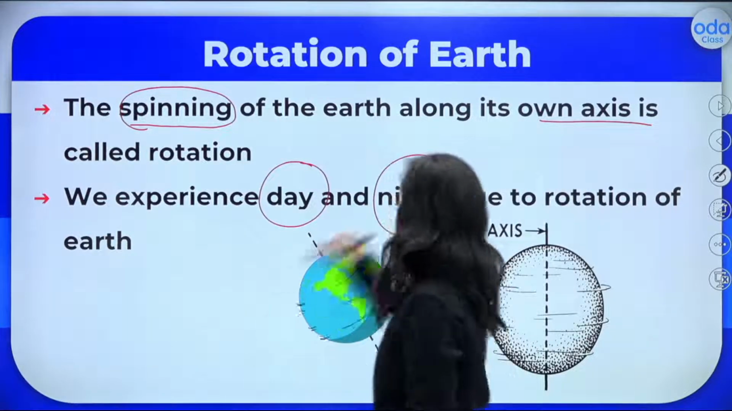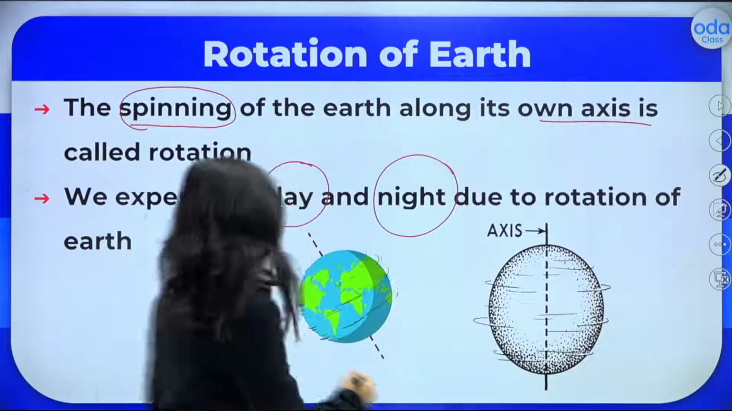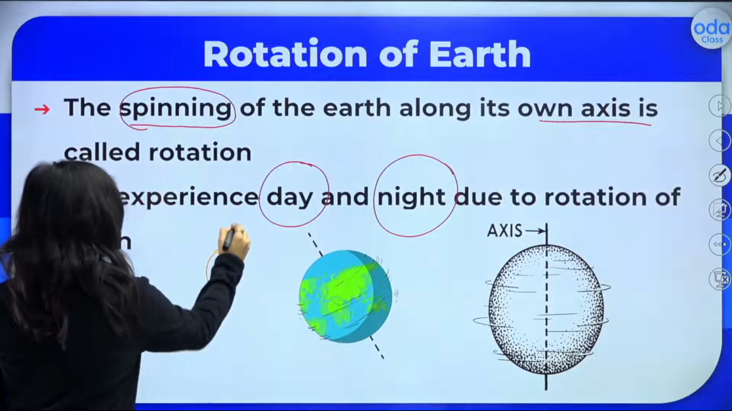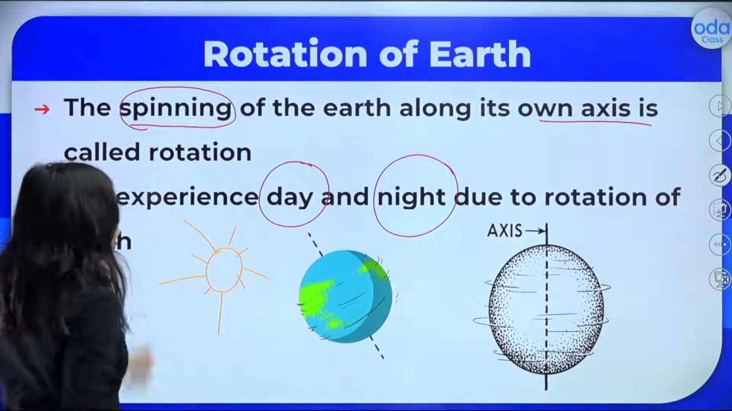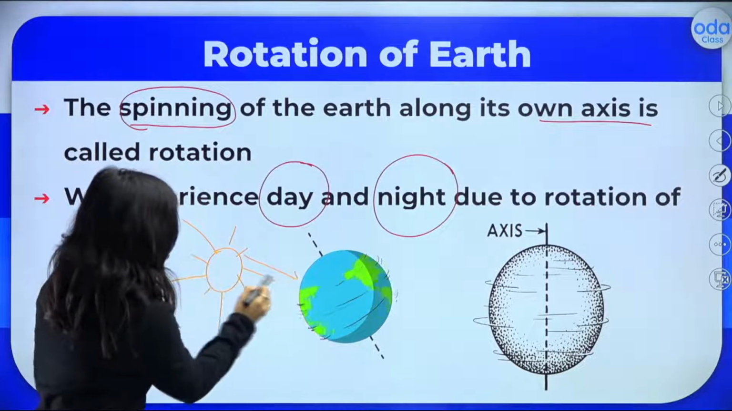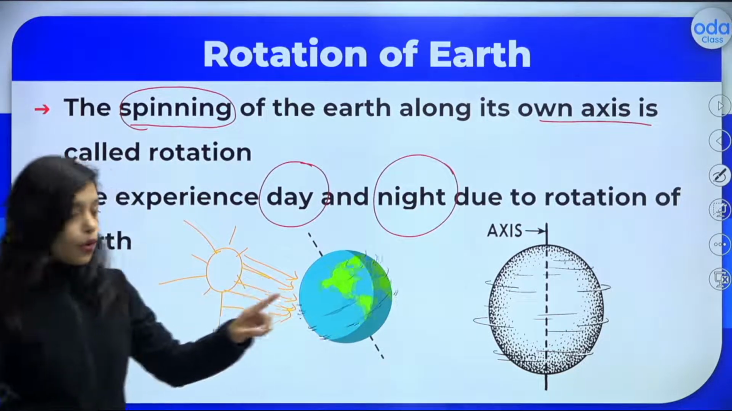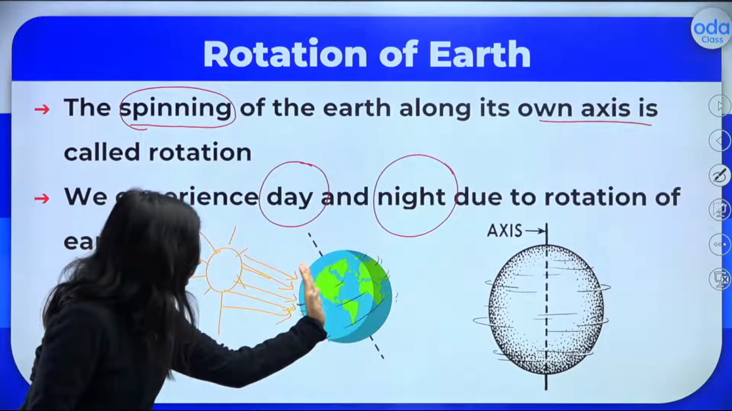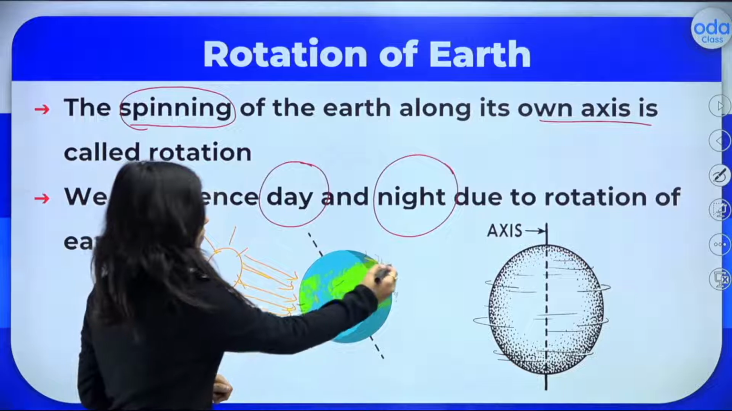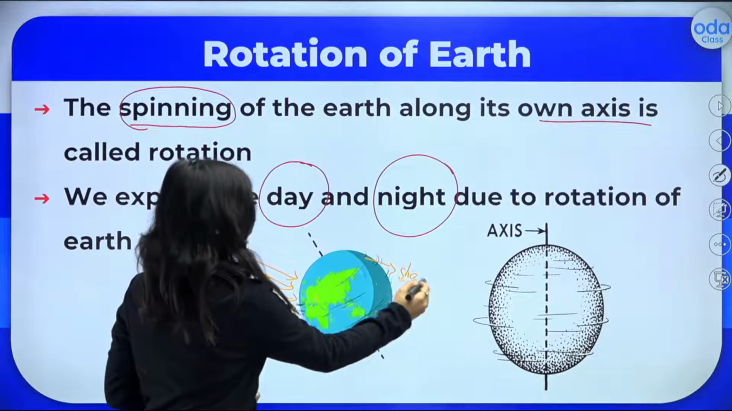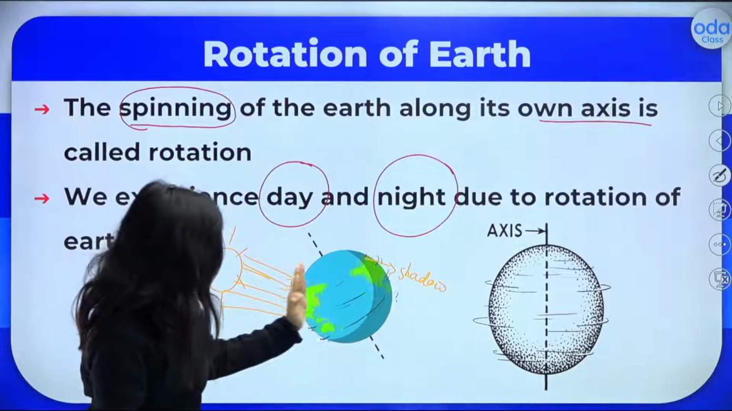Okay, let me tell you what happens. Just look here. There is a sun here. The sun is constant, the sun is in the center. The sun is the boss of the solar system. What happens? Sun rays will fall on the earth. Because of the rotation, what happens? Some part will get light sometime, but the other part will be dark. Can you see the shadow here? The dark part? Exactly.